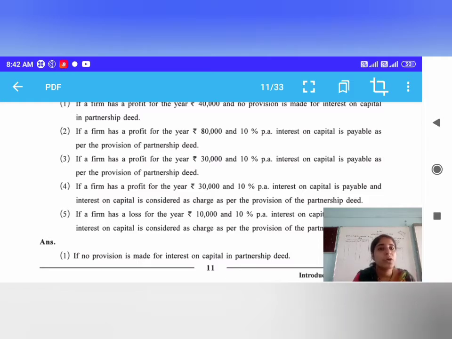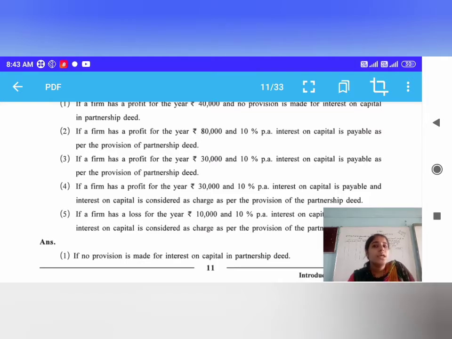Now in this third and fourth there is a change. Interest on capital is payable and is considered a charge as per the partnership deed. Whether you have a profit or a loss, you must give interest on capital to partners.